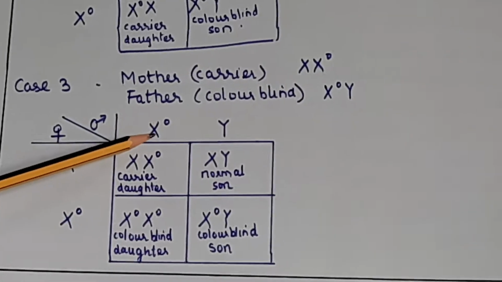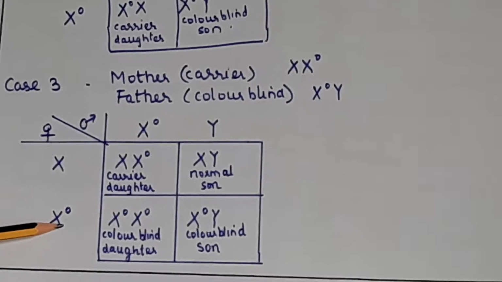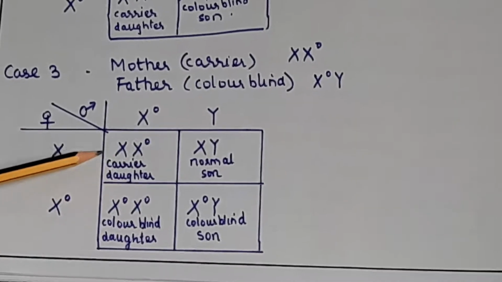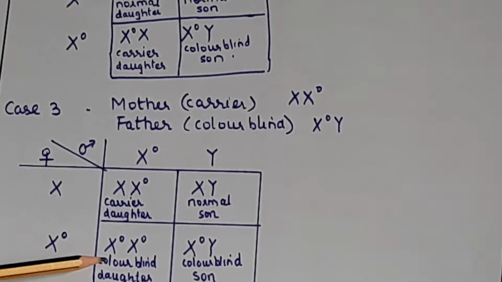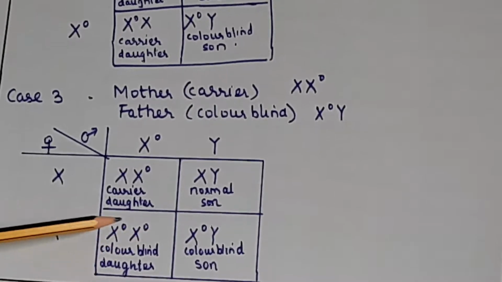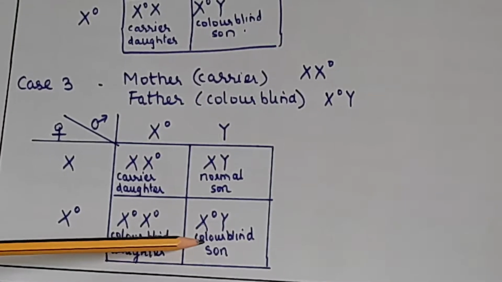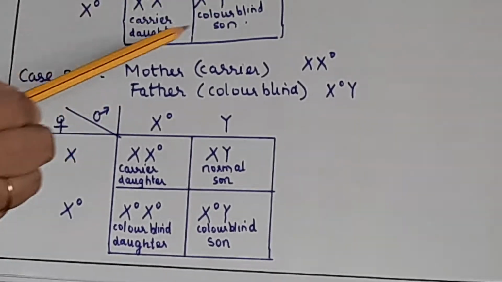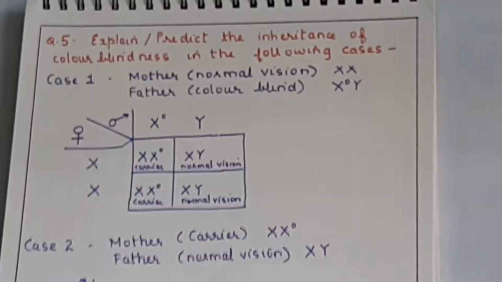And case 3, mother carrier and father also color blind. So color blind father, X dot Y, and this is the carrier mother. So now X X dot carrier, XY son with normal vision. Now see in this case X dot X dot. So here you will get a colorblind daughter and colorblind son. Okay, is it clear? So you can be asked these cases, so you just have to make this Punnett square. So just note this down before we move to the next part.